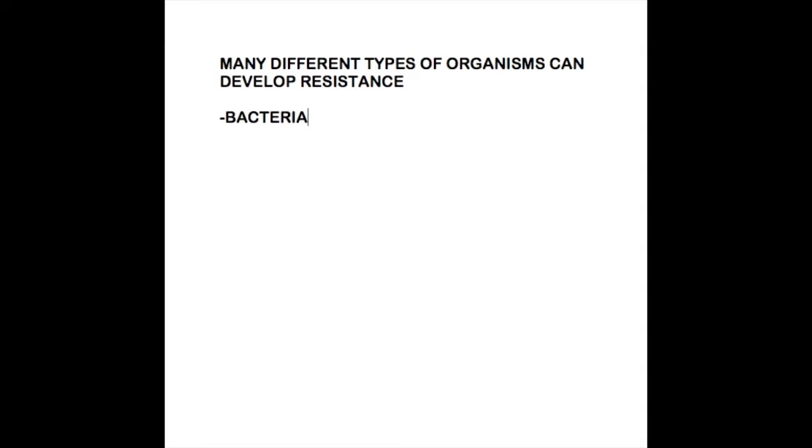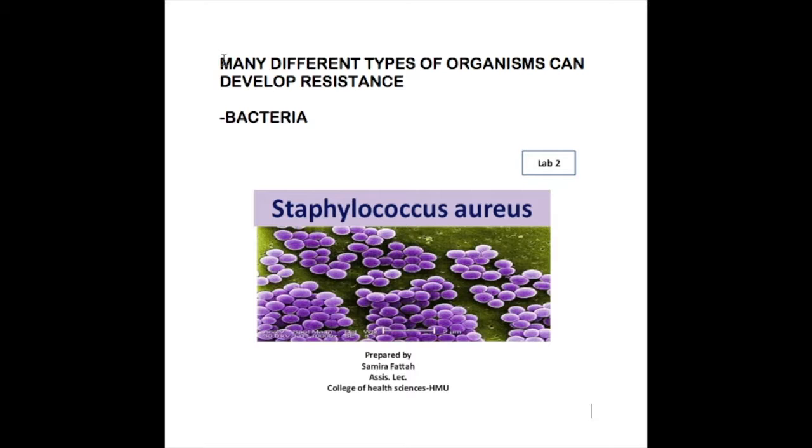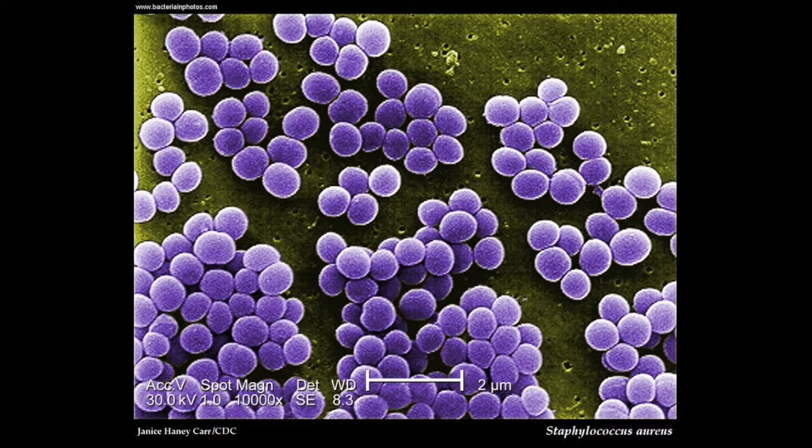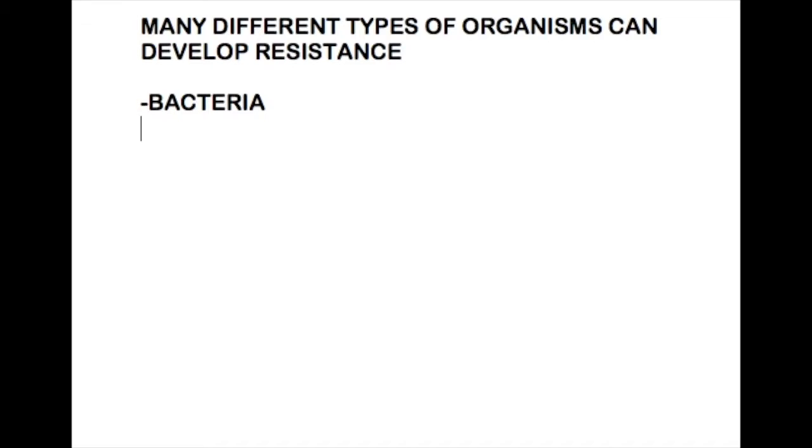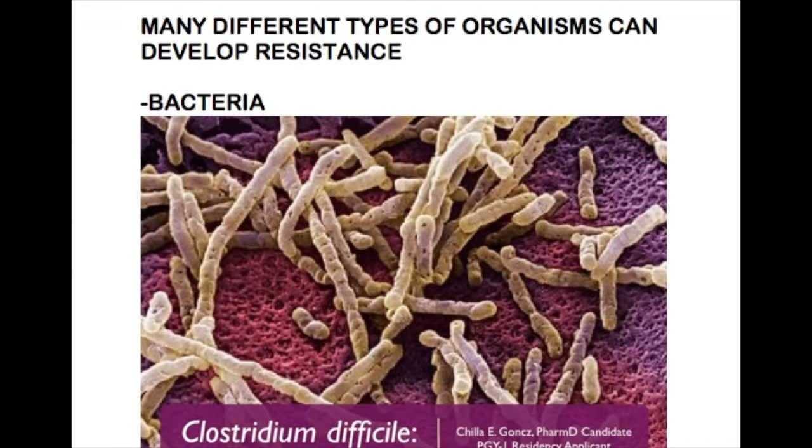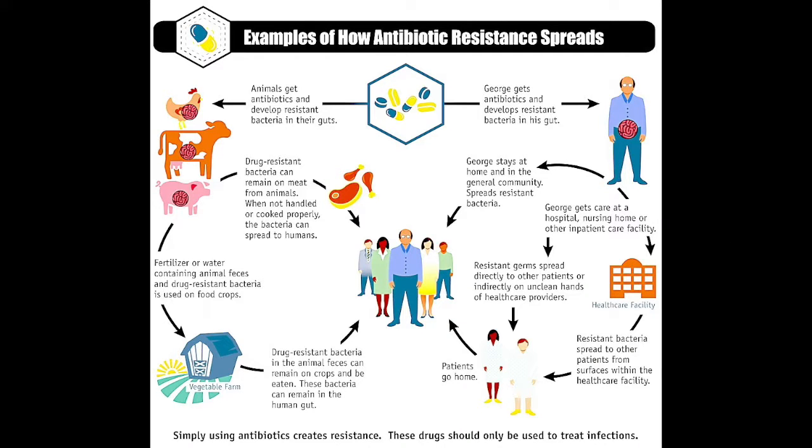Many different types of organisms can develop resistance to modern medicine. Take bacteria, for example. Staphylococcus aureus is a species of bacteria that is known to be particularly aggressive in its adaptations, making it one of the first bacteria to develop a resistance to penicillin. Other types of bacteria, like Clostridium difficile, are developing antibiotic resistance due to an overuse of antibiotics on livestock, and human bacteria are also developing resistance through the same mechanism.